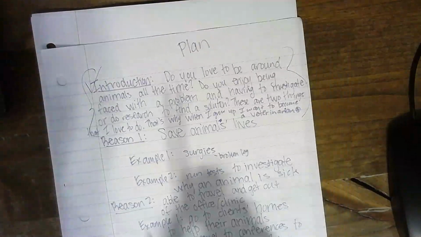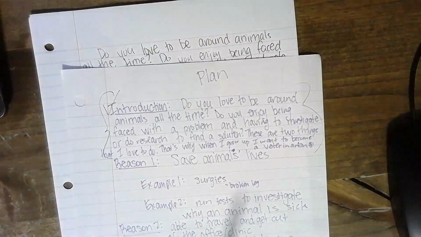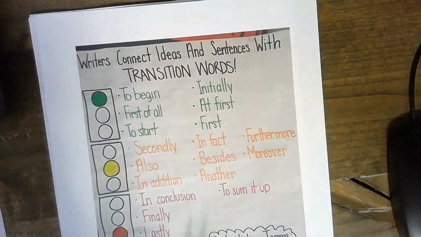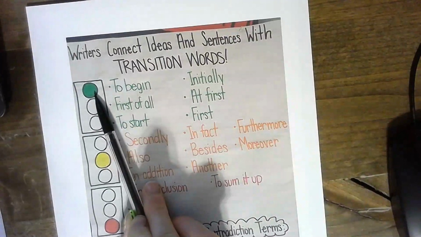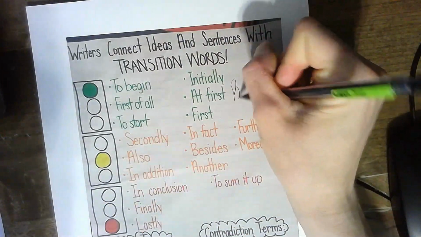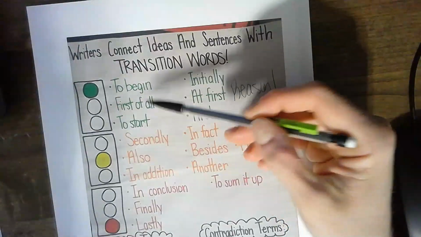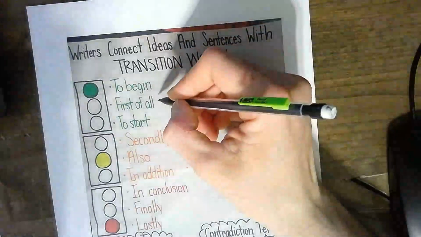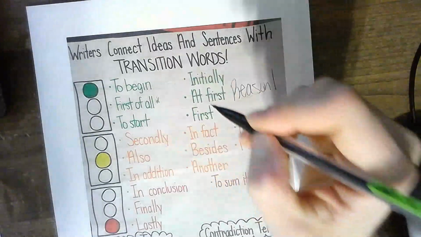So the first thing I'm going to start adding is reason 1. And when I start writing about my reasons, I need to make sure that I'm thinking about my transitions. Writers connect ideas and sentences with transition words. So this green line is going to be like our reason 1. I can use to begin, first of all, to start, initially, at first, first. I always like to use first of all. That's kind of my go-to.